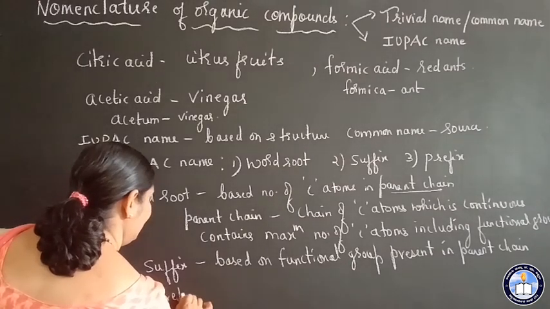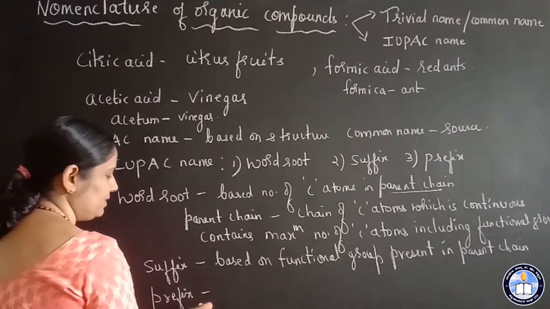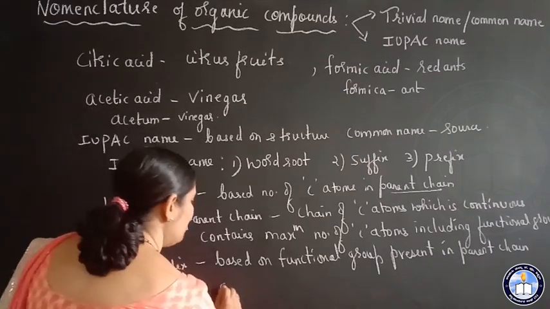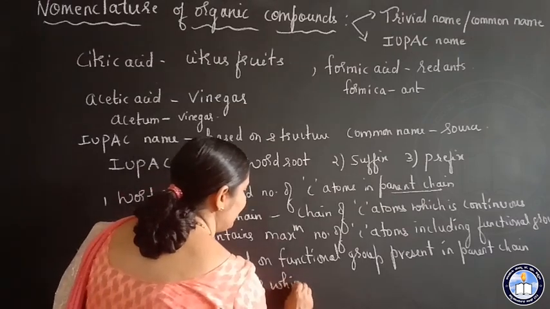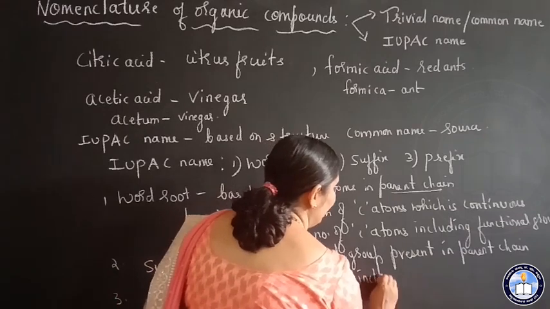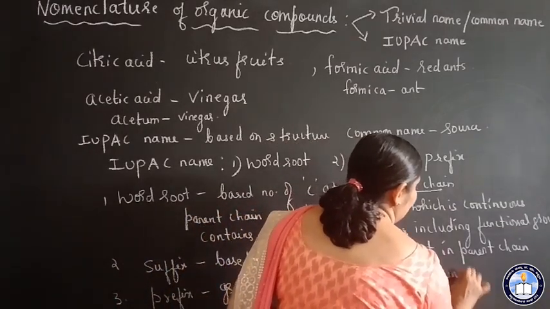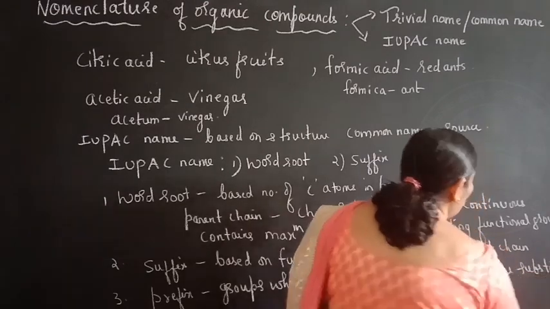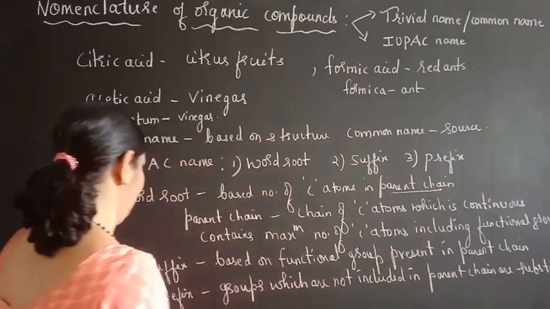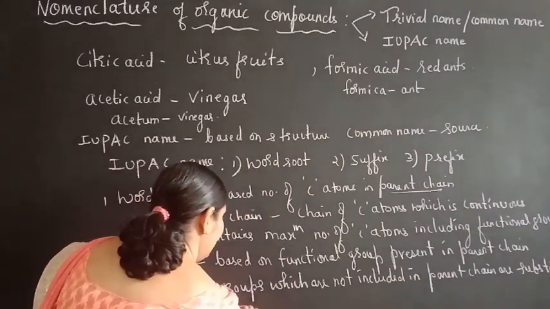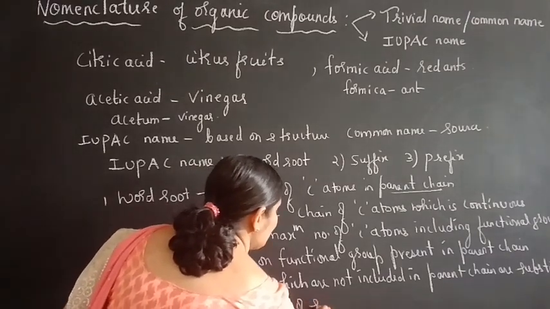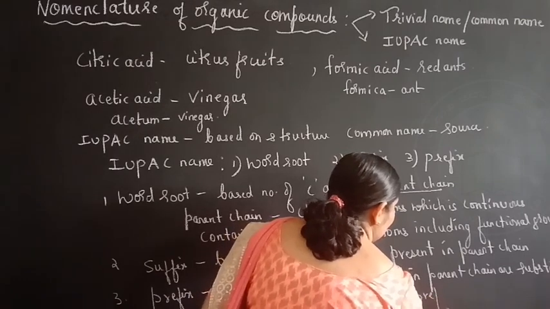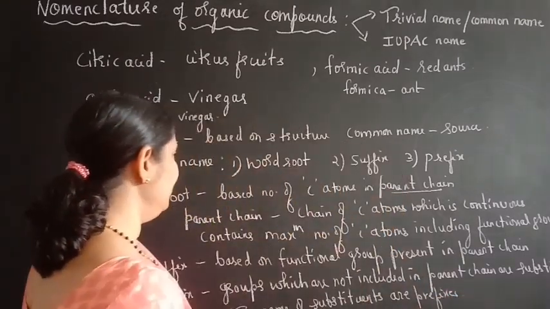Next, prefix. Those groups which are not included in the parent chain are called substituent groups. The names of these substituents are prefixes.